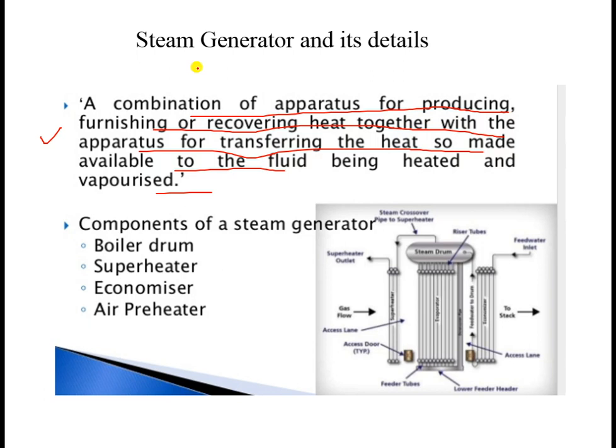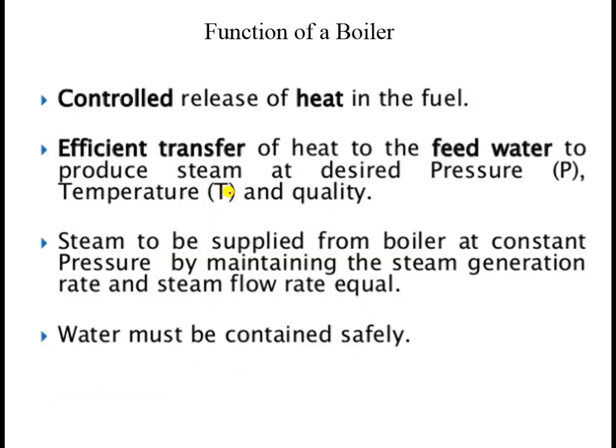Then we will get steam at very high temperature as well as pressure, which can be utilized for running the turbines. The components of this steam generator are boiler, drum, superheater, economizer, air preheater. I will explain these in my next video in detail. What are the functions? It controls the release of heat as far as the fuel is considered.